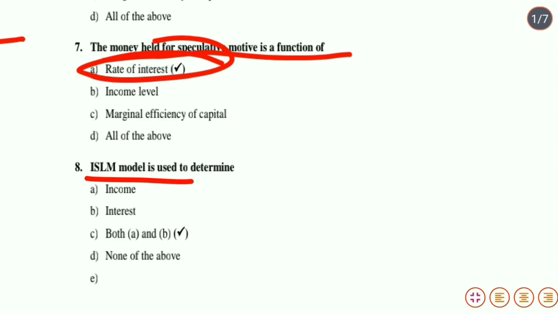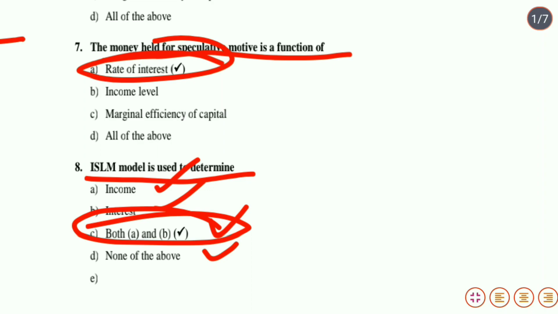IS-LM model is used to determine income, interest, both A and B, none of the above. We know the IS-LM model is used to determine the income and interest both in the goods market as well as money market. Therefore option C, both A and B is the correct answer.